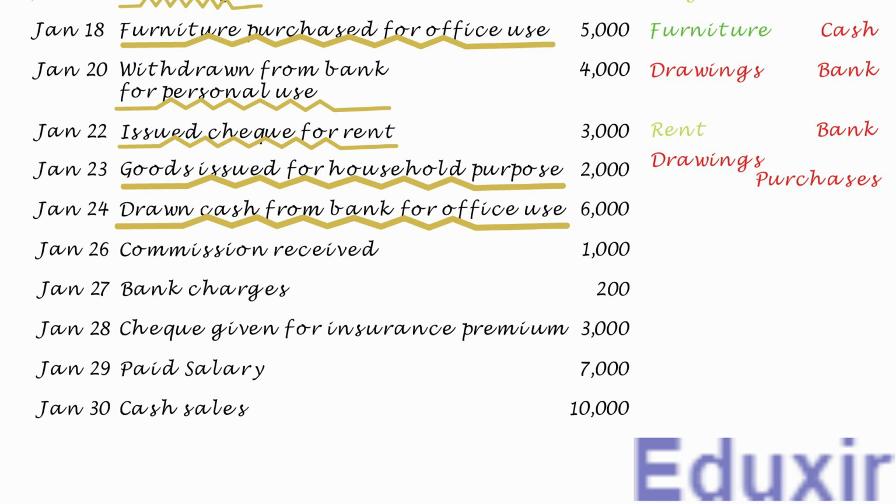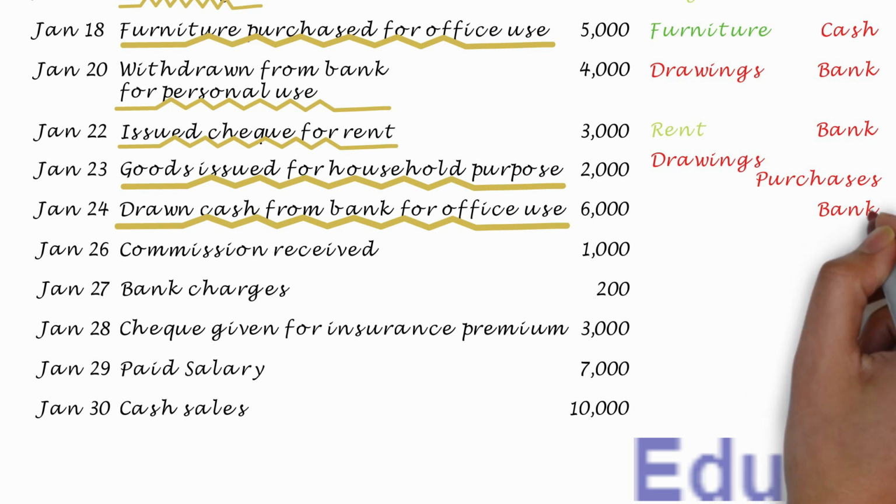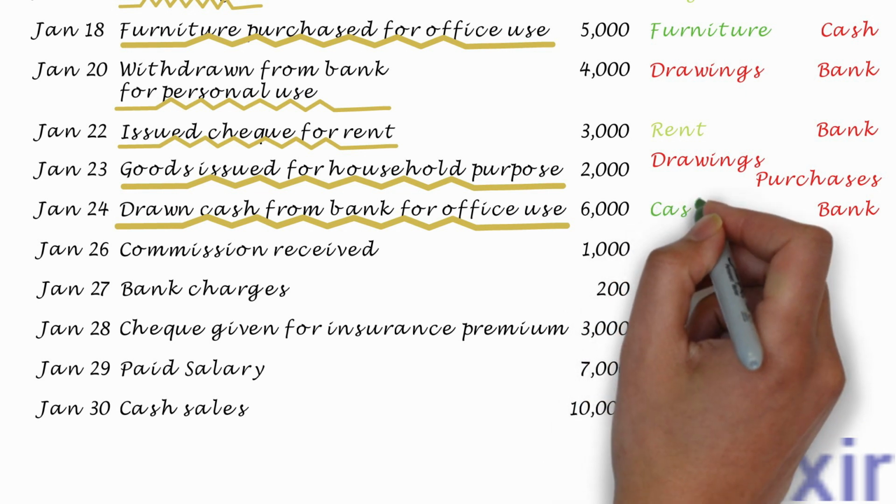When the cash is withdrawn from the bank, it reduces the bank asset available with the business. The rule to record any decrease in the asset is to credit the corresponding assets account. In this case, the bank account should be credited. At the same time, as the cash is withdrawn from bank, it increases the cash asset available with the business. The rule to record any increase in the asset is to debit the corresponding assets account. In this case, the cash account should be debited.